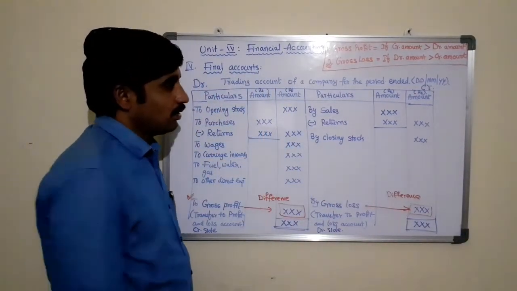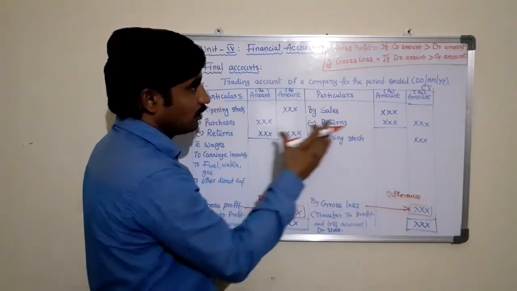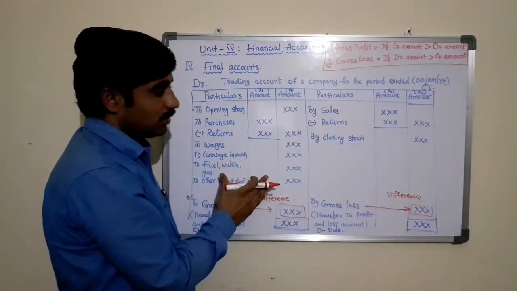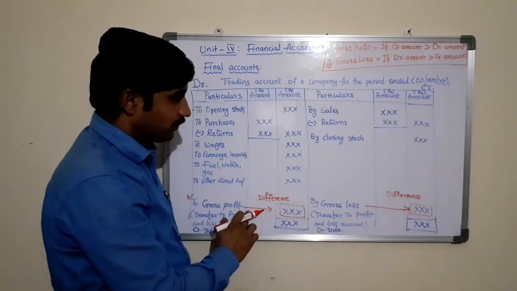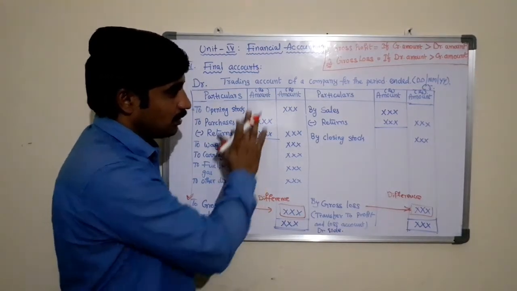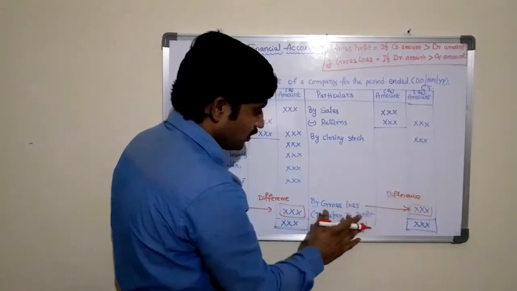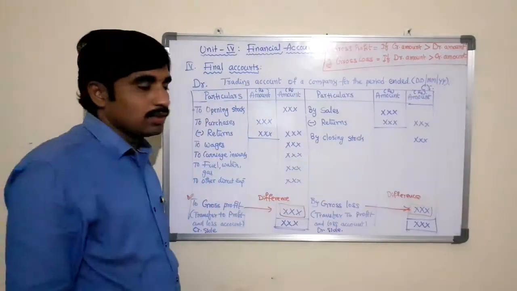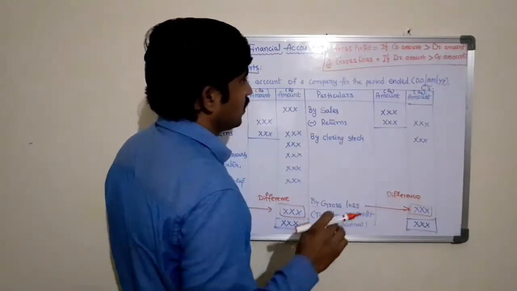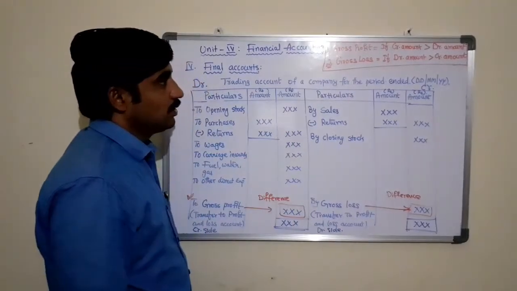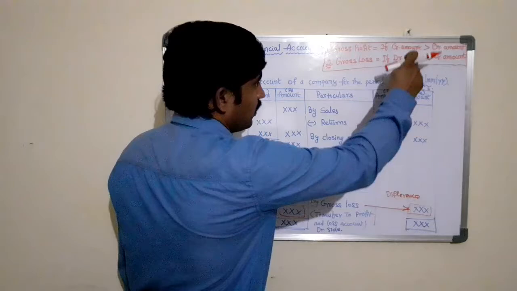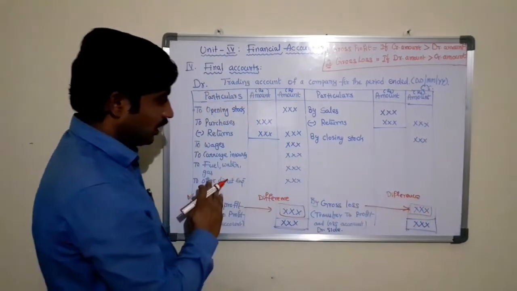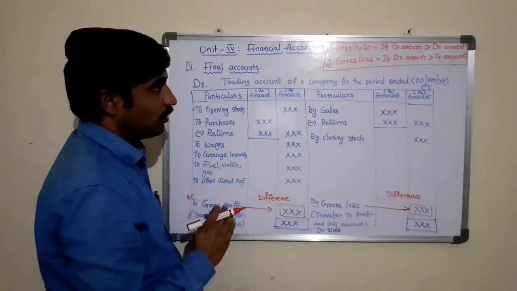Very simple. Direct incomes more than direct expenditures, that is gross profit. Direct expenditures more than direct incomes, that is gross loss. The same equations: gross profit we can ascertain when the credit amount is greater than the debit amount.